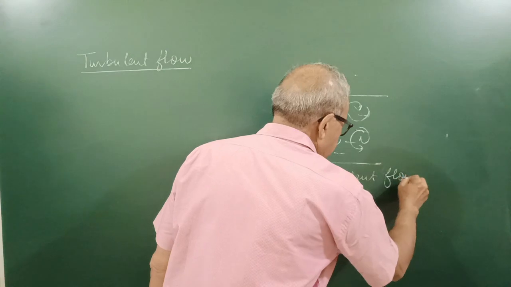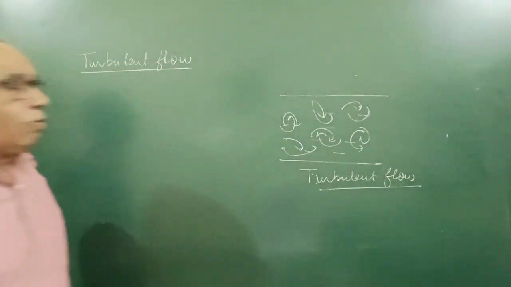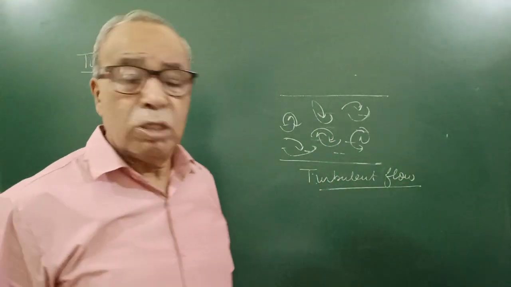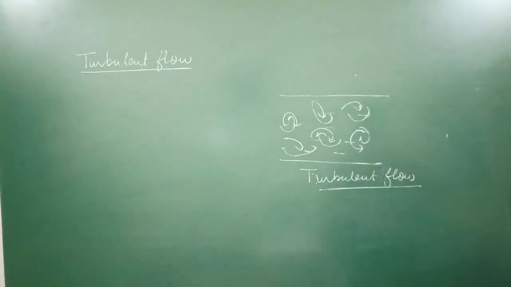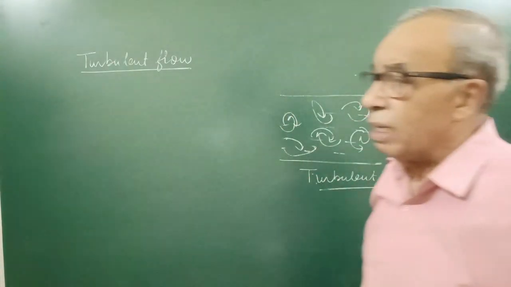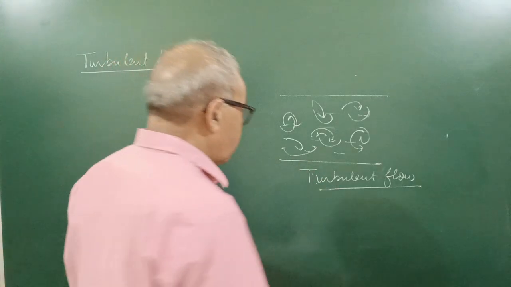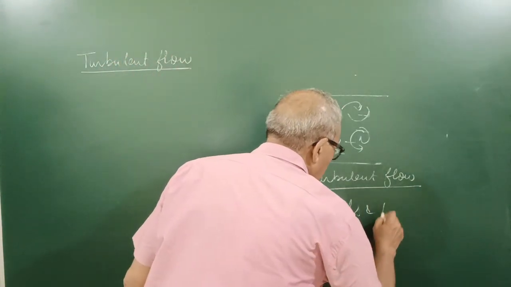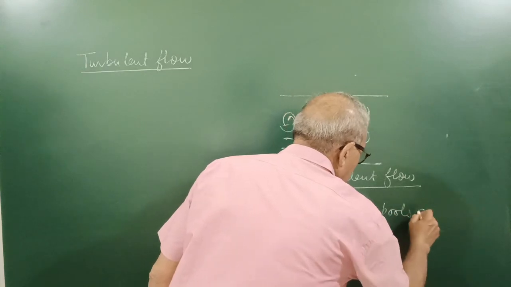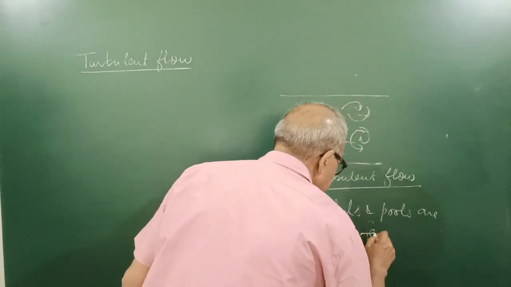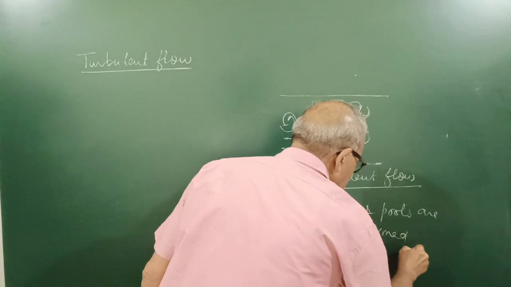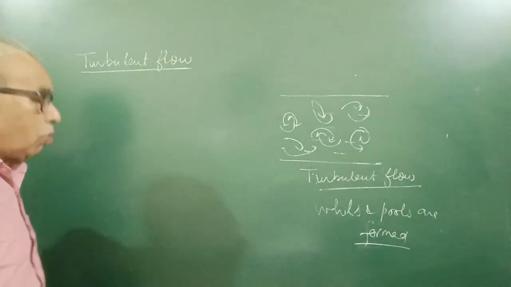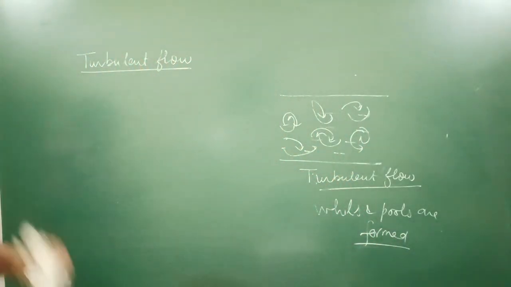Turbulent flow. The flow in which the velocity of liquid at every point keeps on changing with time, and we say whirls and pools are formed. Actually, these whirls and pools are created for some useful purpose.